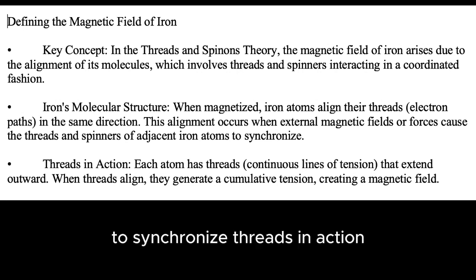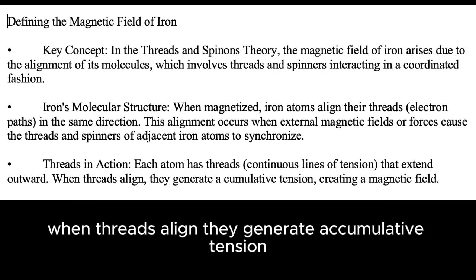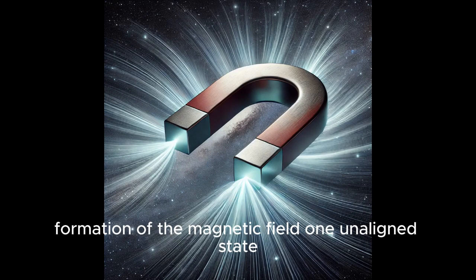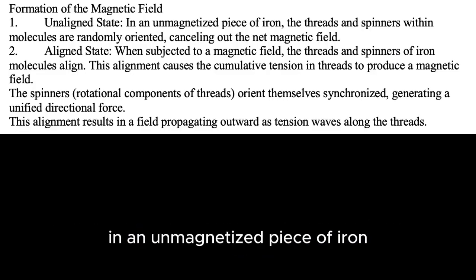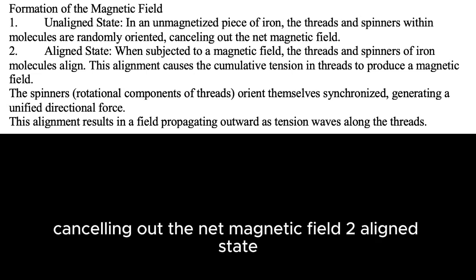Threads in action. Each atom has threads, continuous lines of tension that extend outward. When threads align, they generate a cumulative tension, creating a magnetic field. Formation of the magnetic field. 1. Unaligned state. In an unmagnetized piece of iron, the threads and spinners within molecules are randomly oriented, canceling out the net magnetic field.